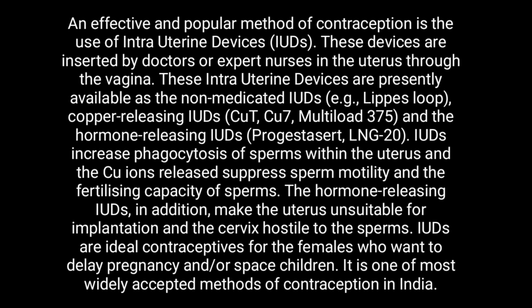IUDs increase phagocytosis of sperms within the uterus, and the copper ions released suppress sperm motility and the fertilizing capacity of sperms. The hormone releasing IUDs in addition make the uterus unsuitable for implantation and the cervix hostile to the sperms. IUDs are ideal contraceptives for the females who want to delay pregnancy and or space children. It is one of the most widely accepted method of contraception in India.